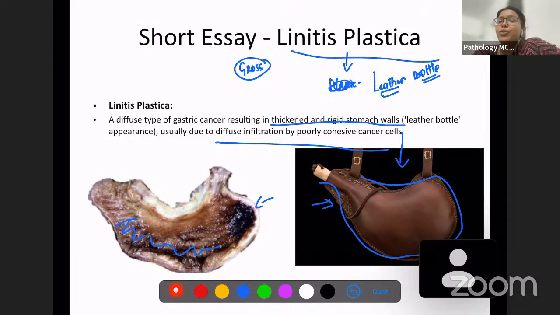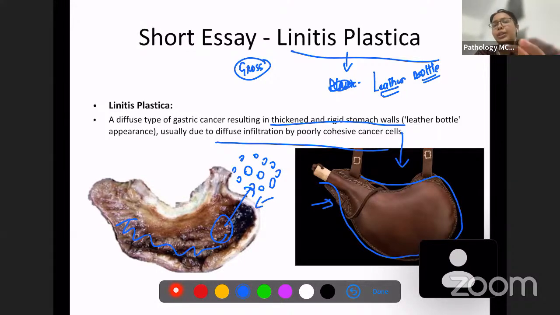Whenever you have a linitis plastica and you take a biopsy or a section and look, most probably you're going to find diffuse type of gastric carcinoma with singly scattered tumor cells. You can write the description microscopically: poorly cohesive, diffusely infiltrating cancer cells. So this is a gross appearance of aggressive diffuse type gastric cancer. And when you do a microscopy, what will you see? You will see poorly cohesive cancer cells, which show diffuse infiltration in the stomach.